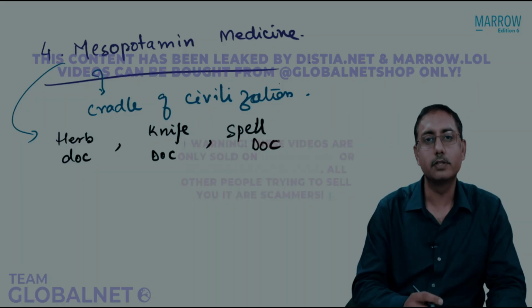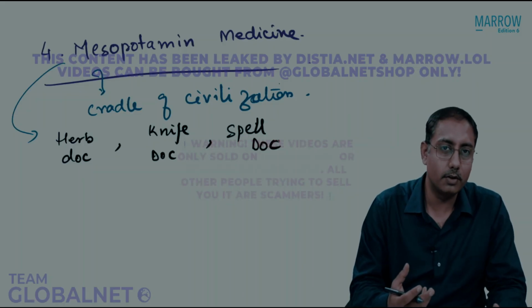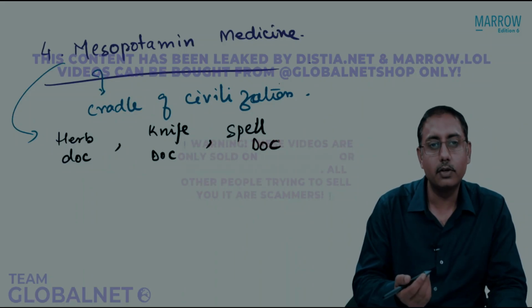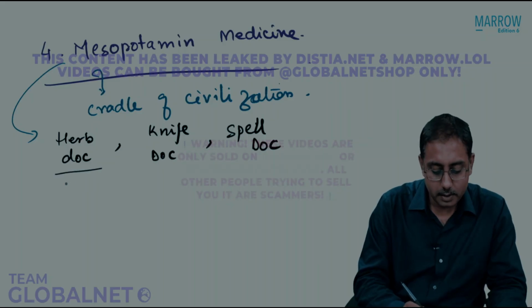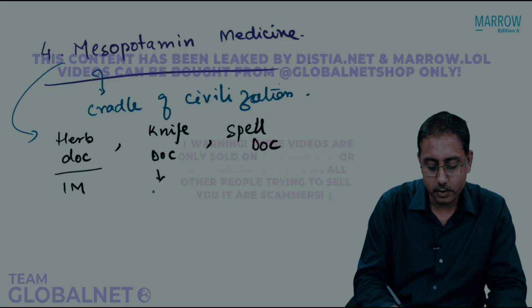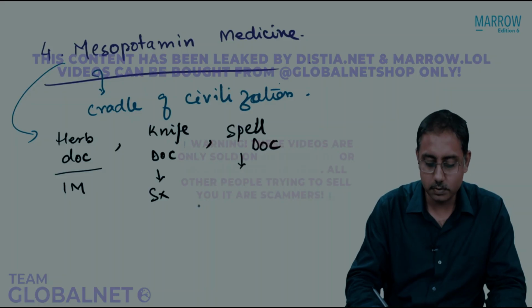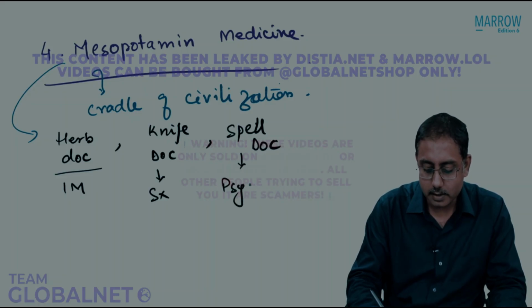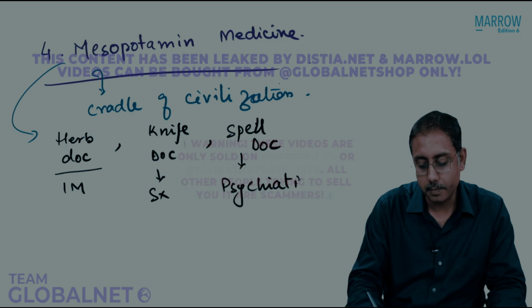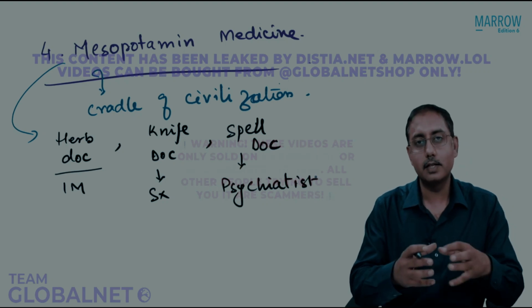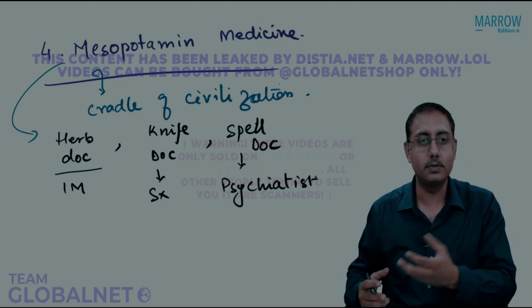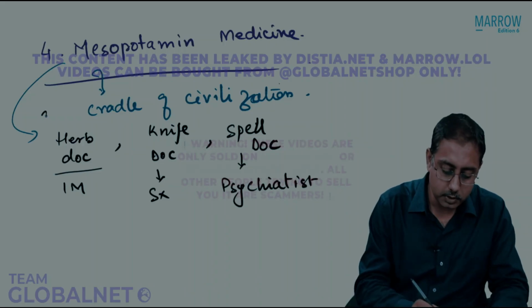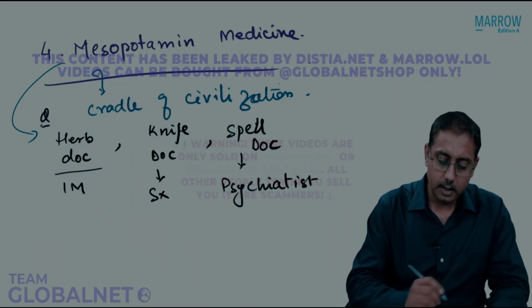So basically herb doctor is what is internal medicine, knife doctor is what we call surgery, and spell doctors is what we know as psychiatrist or psychologist today. So this understanding of specialties for disease was given by Mesopotamian medicine. So that could be a small MCQ.